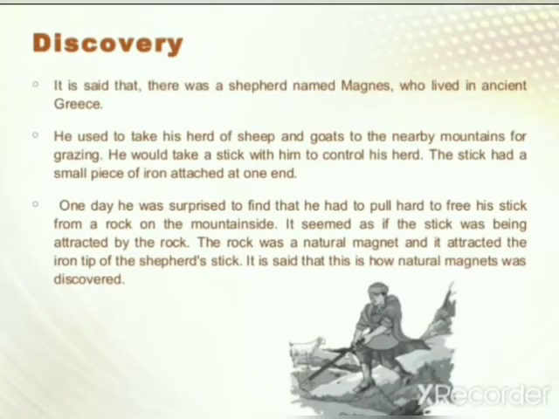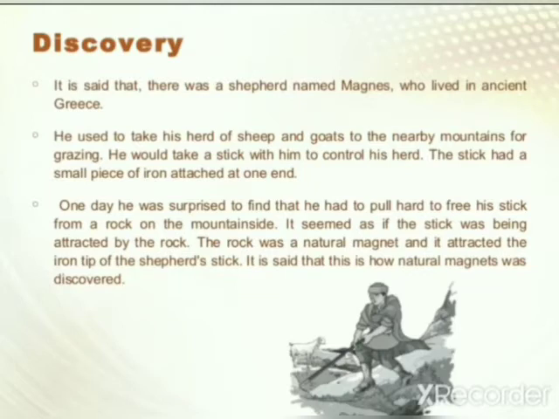Now we discuss the discovery of the magnet. It is said that there was a shepherd named Magnes who lived in ancient Greece. He used to take his herd of sheep to the nearby mountain for grazing. He would take a stick with him to control his herd. The stick had a small piece of iron attached at one end.